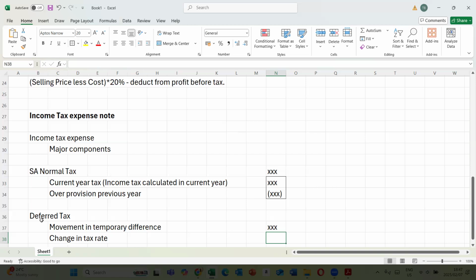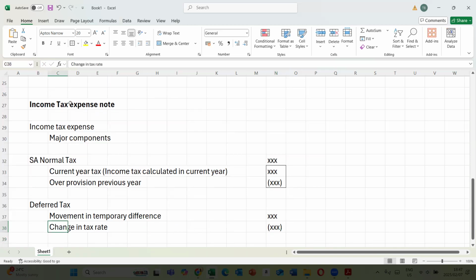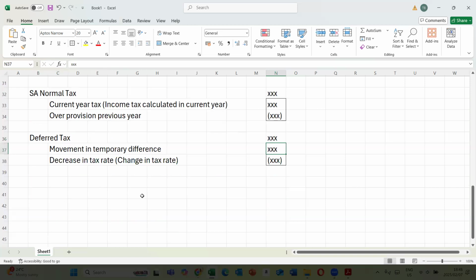All right. So we have change in tax rate. In regards to that, it's sitting there. So if there's a decrease in tax rate, that means we deduct it. If there's an increase in tax rate, that means we add. So decrease in tax rate, we can call it change in tax rate then. All right. Then you net off these two amounts. That's what will give you your deferred tax there. So you have your deferred tax sitting in there.